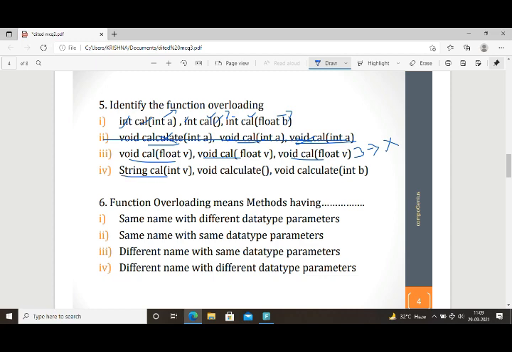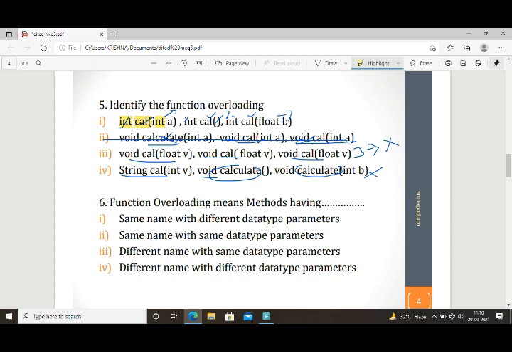String data type, cal is the method name. Void calculate is the method name. So this is also not method overloading. So which one is the right method overloading? Having the same method name but different parameters, or different number of parameters, or different data types is known as function overloading or method overloading.